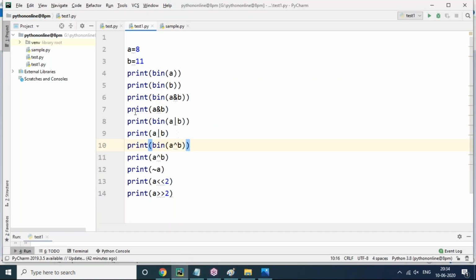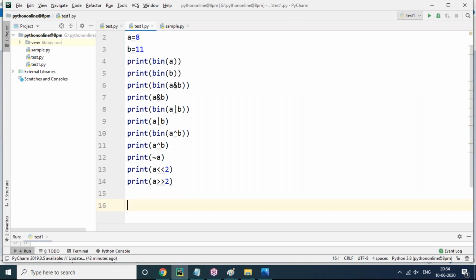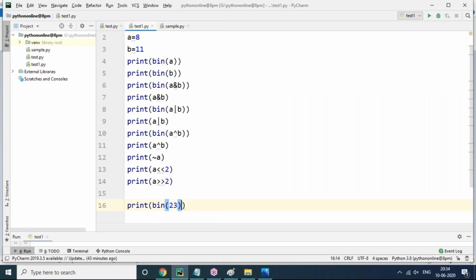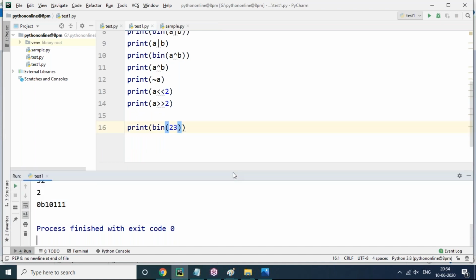Automatically we can do this entire thing. Actually, binary of a, if you want, you can directly apply the binary function. Binary of b1, or else we can take any value, no problem. For example, for your requirement, if I want binary of 23, you can write the binary of 23 function, then run this, and you will get binary of 23. That is, binary of 23 is 10111.